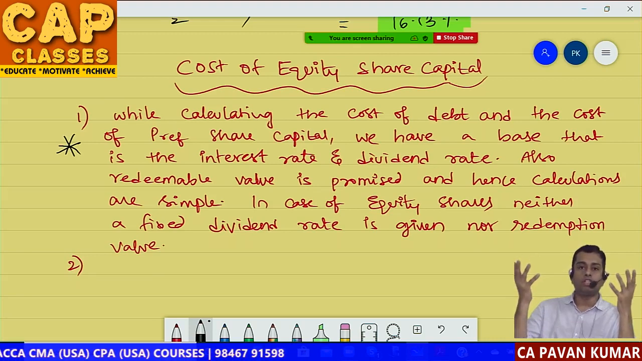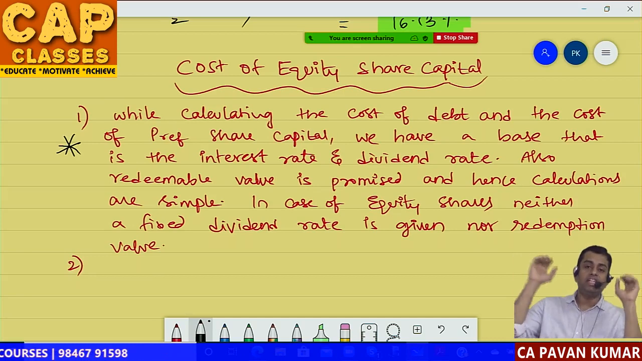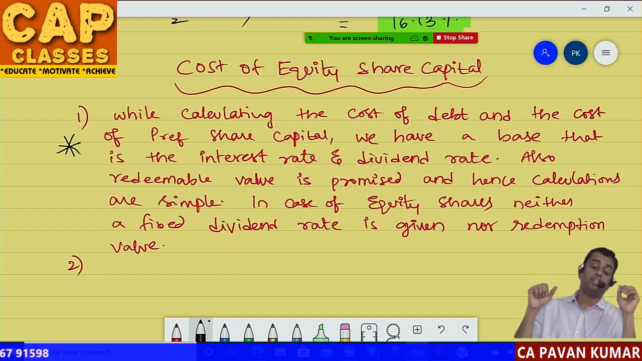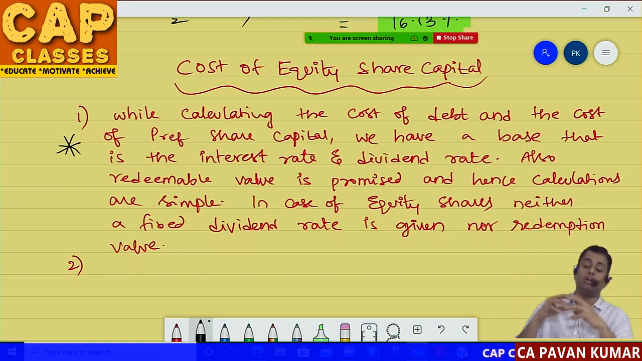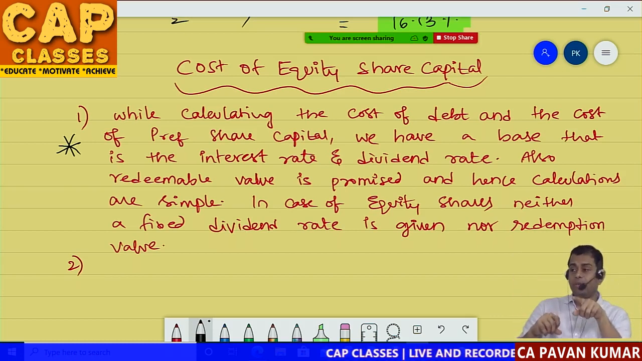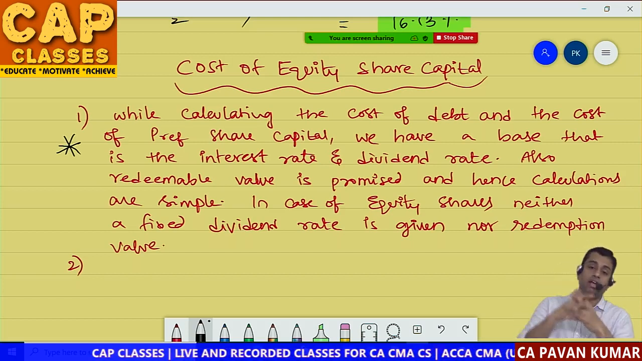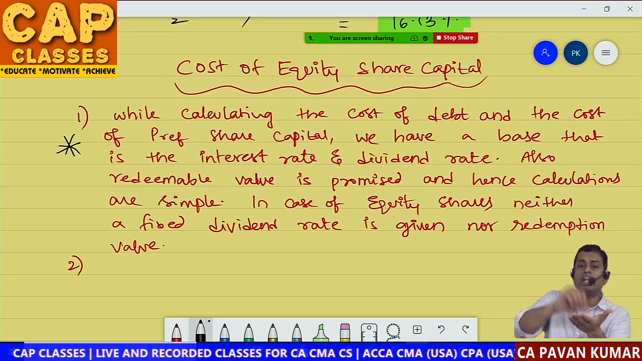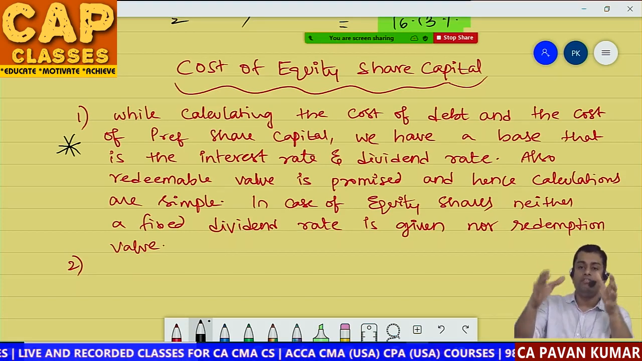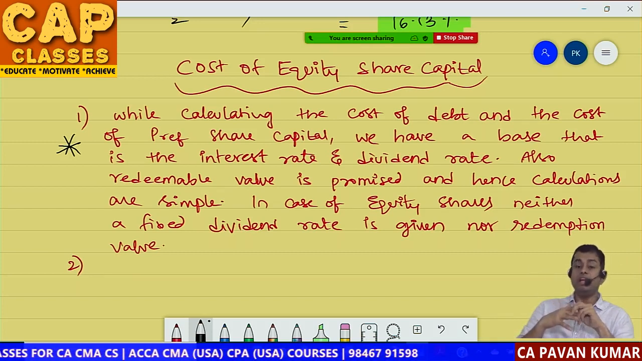So now you are at a crossroads. One, a predetermined consideration like interest or dividend rate is not there. Two, redemption value is not there. So there is basically no contract between the company and the investor. In case of debentures, there is a contract. In case of preference shares also, when you are issuing preference shares, you are writing and giving that I will pay you 10% dividend, I will pay you 15% dividend. In case of equity, it is not there.